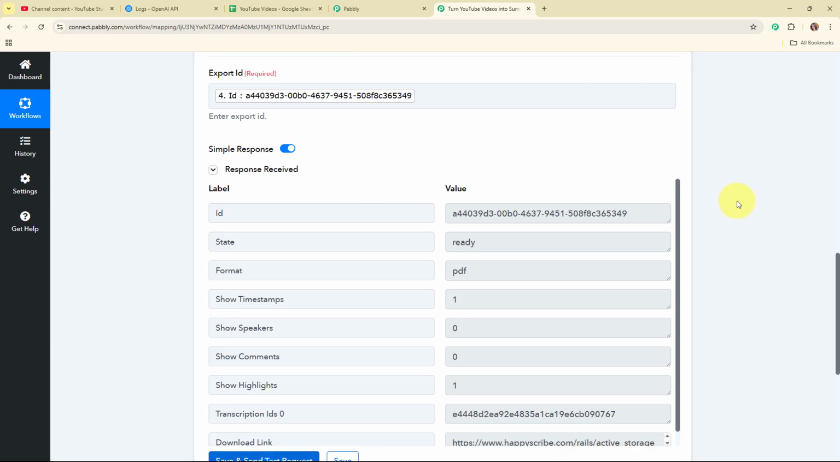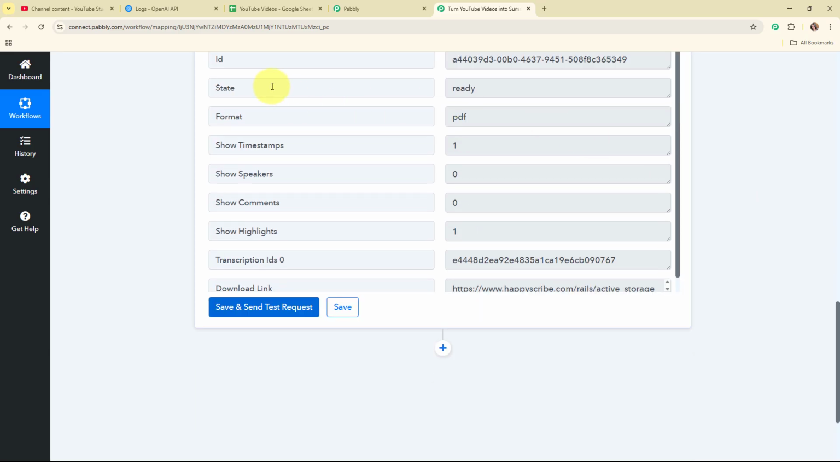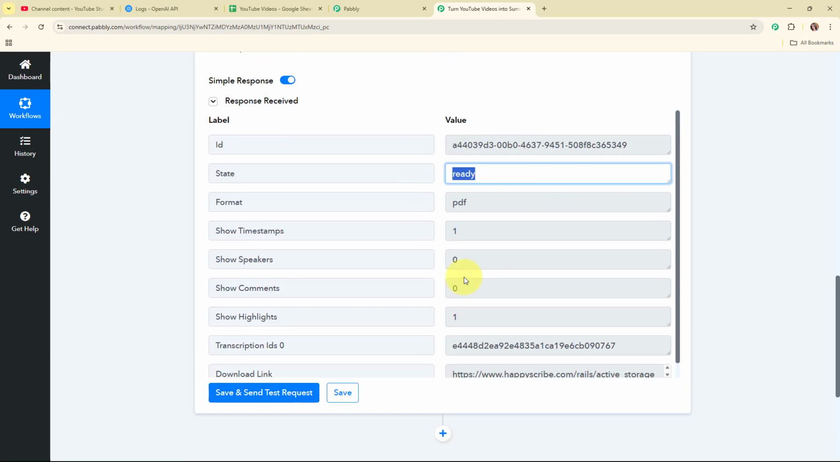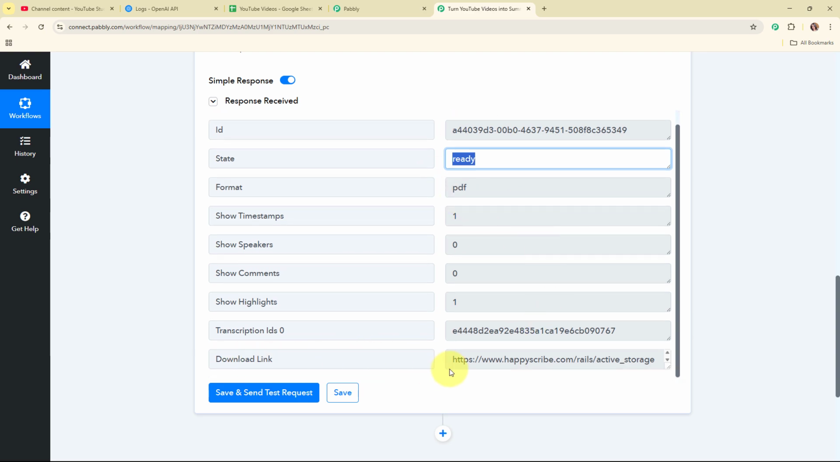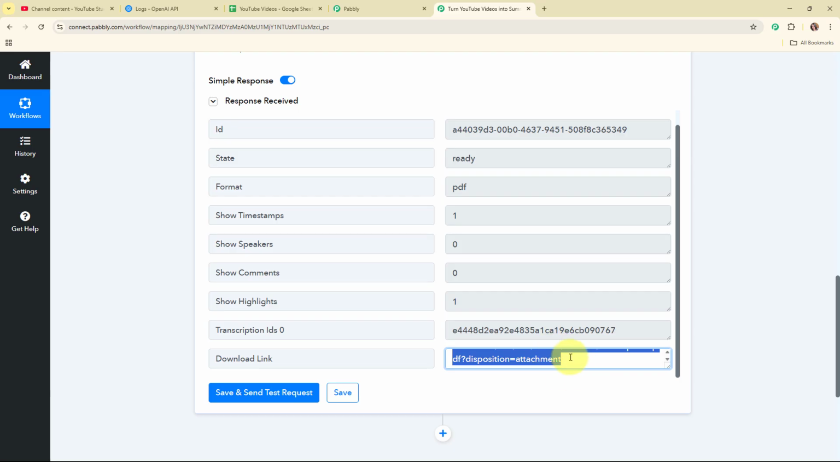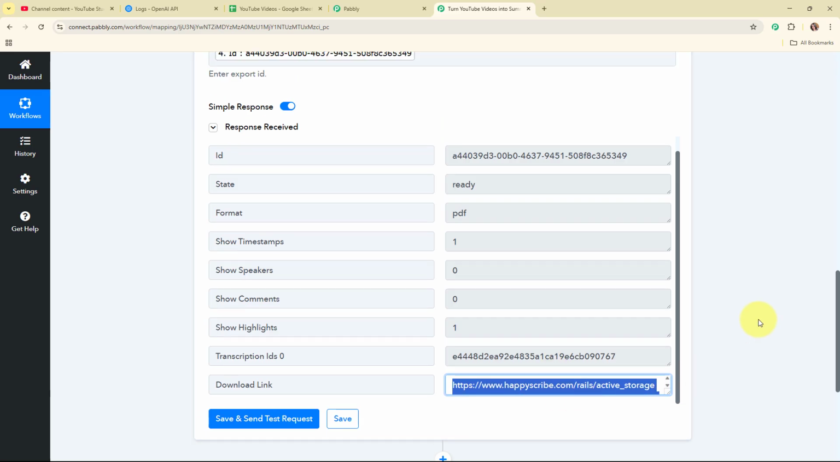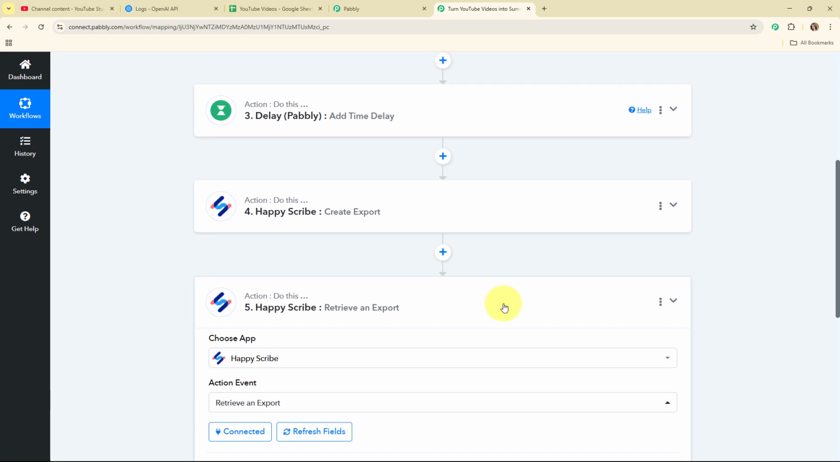And here you can see we have received a successful response where we have finally received the state as ready. That means we have successfully created our transcription, and here you can see in the last we have received the downloadable link of the PDF of our transcription. So with this we have successfully set up this action step as well.